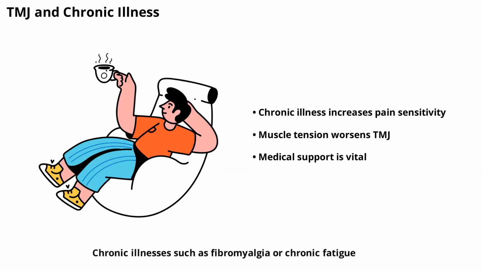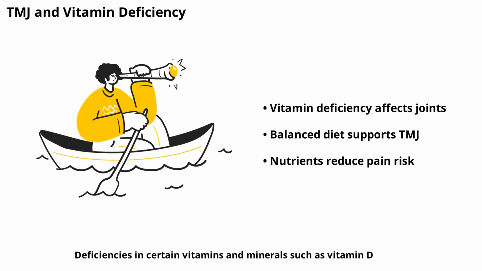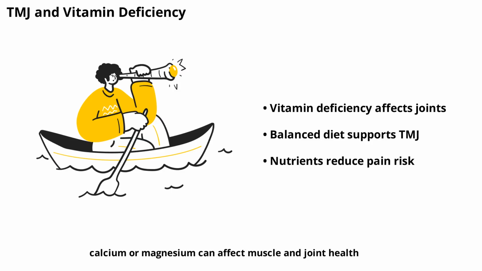Chronic illnesses such as fibromyalgia or chronic fatigue syndrome can increase sensitivity to pain and muscle tension, making TMJ disorder more likely. Managing chronic conditions with medical support can help minimize TMJ symptoms. Deficiencies in certain vitamins and minerals, such as vitamin D, calcium, or magnesium, can affect muscle and joint health. Ensuring a balanced diet with adequate nutrients supports TMJ function and reduces the risk of pain.